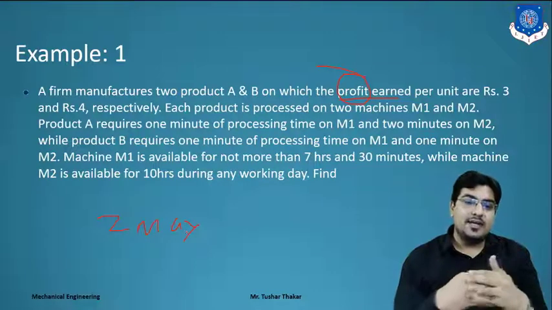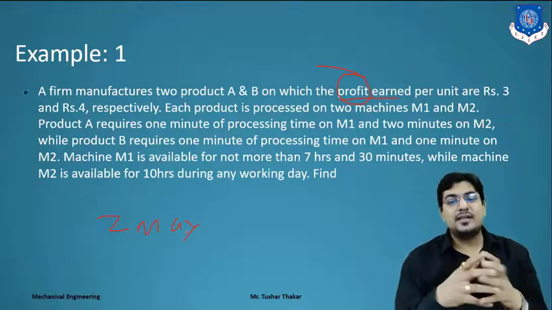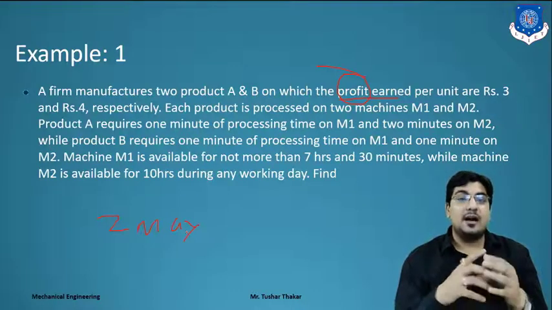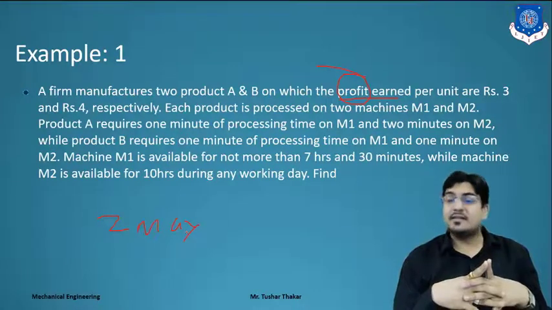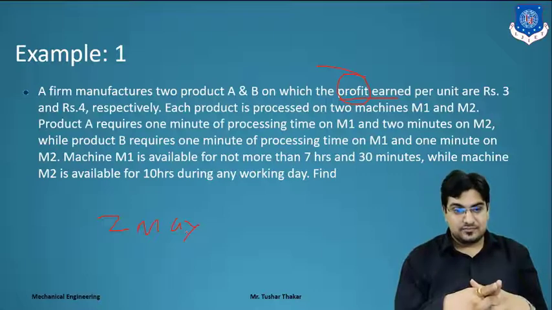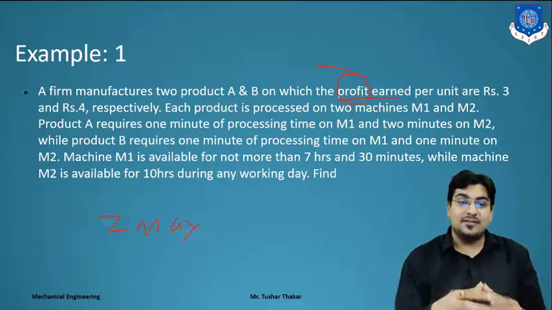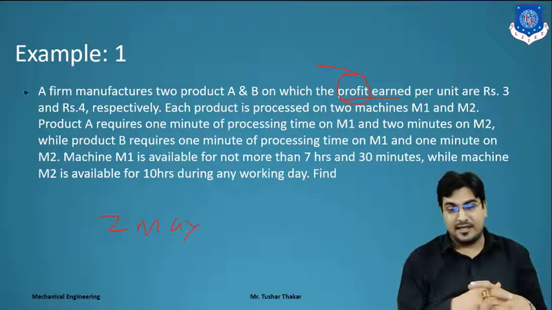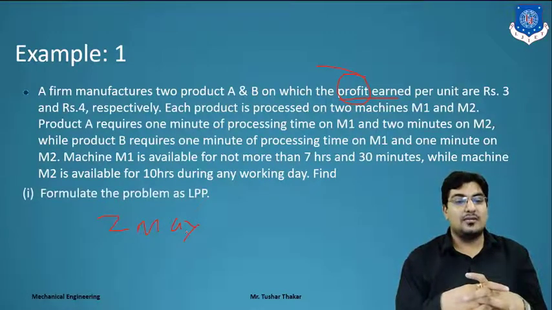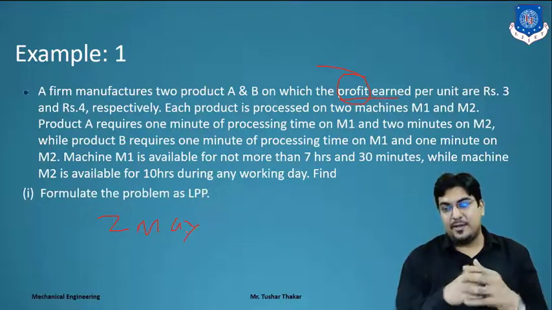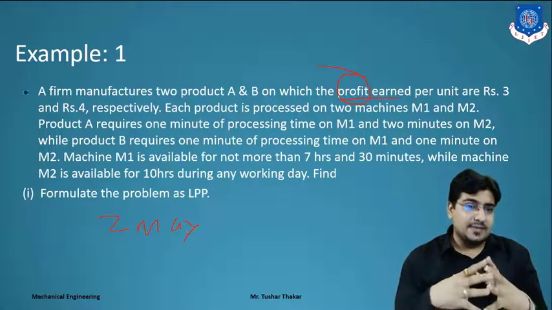For product B they gave a restriction of 1 minute processing time for M1 and 1 minute processing time for M2. Here M1 is available for 7 hours and 30 minutes. Simple. This is again a restriction. And machine M2 is available for 10 hours during any working day. Now formulate the problem as an LPP, right? This is a basic example given.